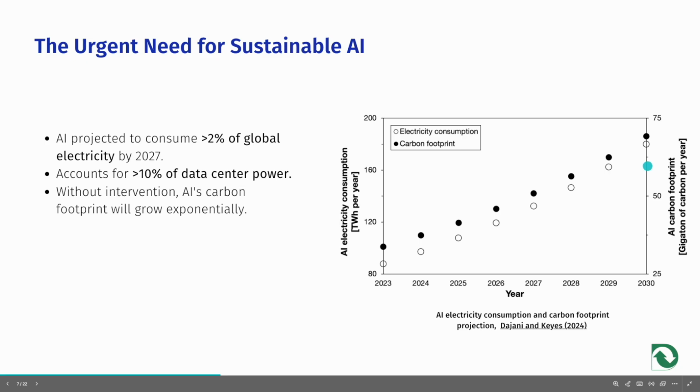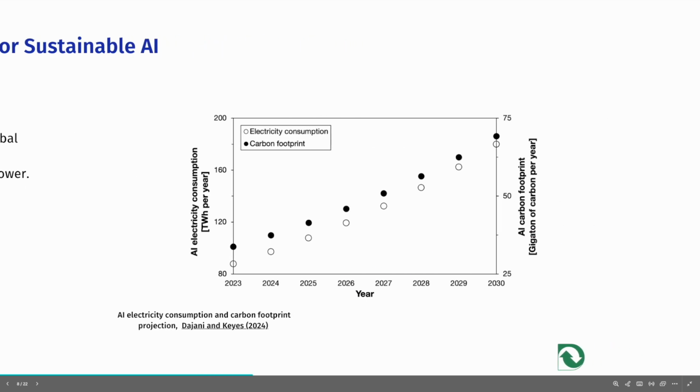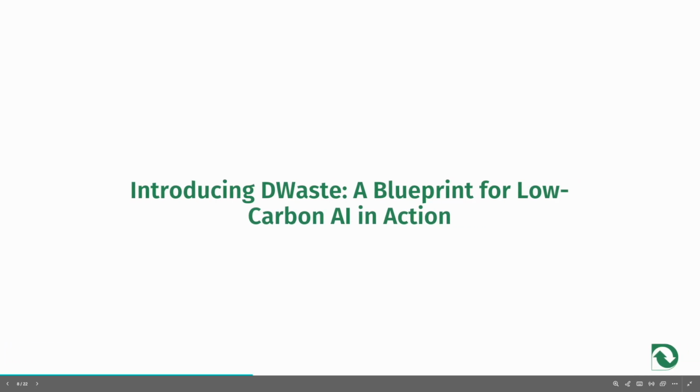Now, let's examine the projections of electricity consumption and carbon footprints in AI. Current forecasts indicate that by 2027, AI will consume over 2% of global electricity and is already responsible for more than 10% of data center power. Without deliberate intervention, this carbon footprint is set to grow exponentially. So, how can we build AI systems with low carbon emissions? To illustrate, let's examine how the DWaste platform implements greener AI practices.